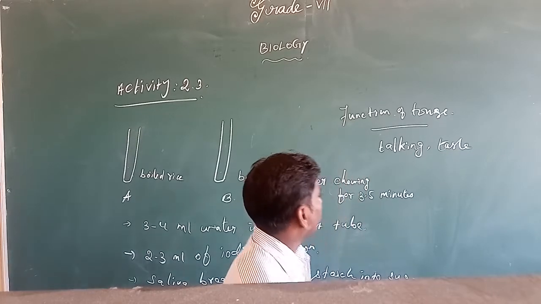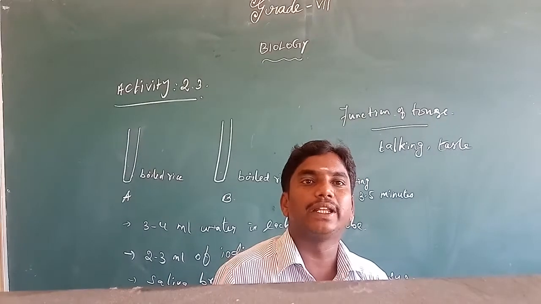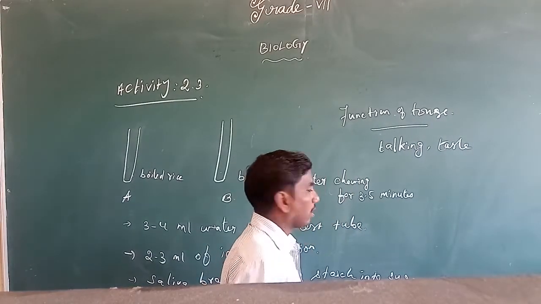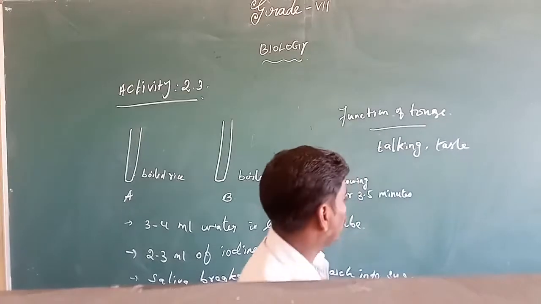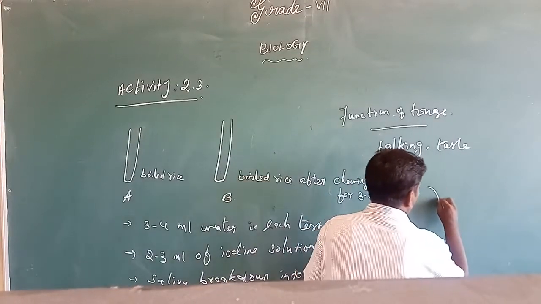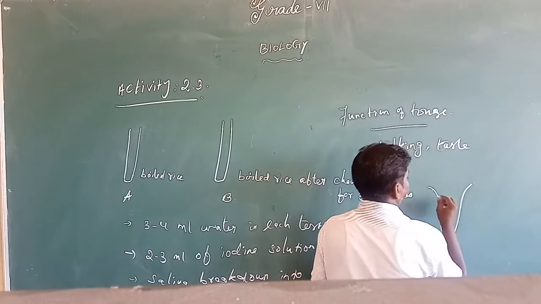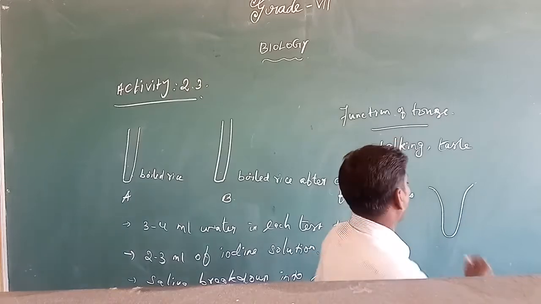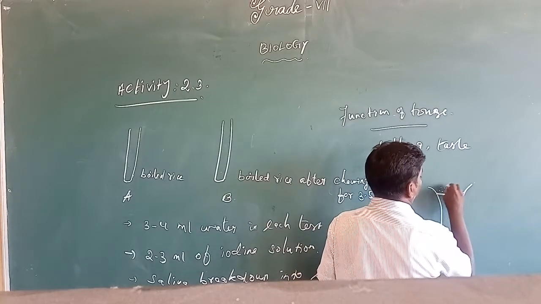In our tongue, many taste buds are naturally present. That is the structure of the tongue.